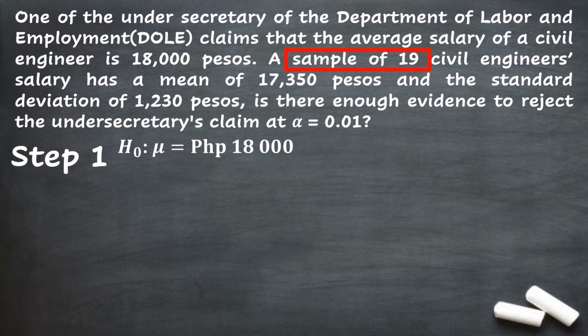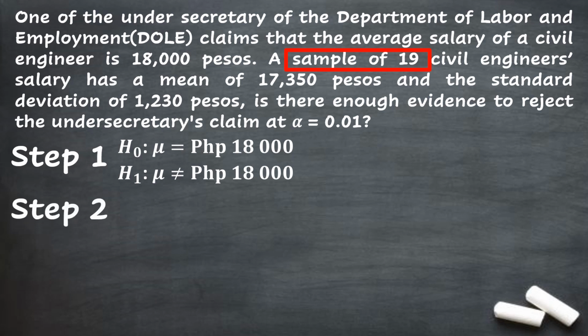So, if we just reject, there's no clue if it is greater than or less than 18,000 pesos. They're just stating that we just reject that 18,000 pesos. So, if we are just under the concept of rejecting, the mathematical symbol that we should use is not equal. Because we just have to choose from not equal, greater than, or less than. Since we don't know if it is greater than or less than, we just stick with not equal. Therefore, our alternative hypothesis can be written as the population mean is not equal to 18,000 pesos.